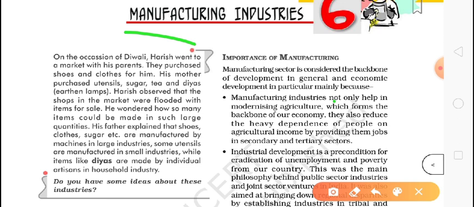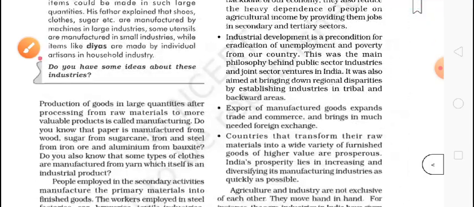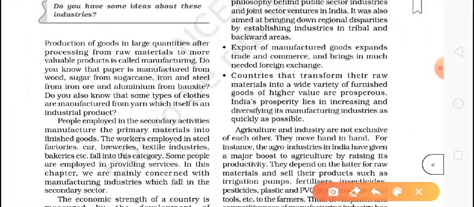If you see, there are shoe companies everywhere, and the same goes for pots, everything which comes under the manufacturing industry. He was a small boy, and he wondered who makes these things in such large numbers. He thought that a diya, a lamp, can be made by one individual person, but these things cannot be made by one person. Do you have some idea about these industries?